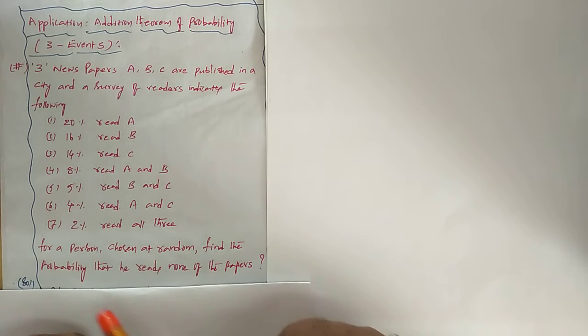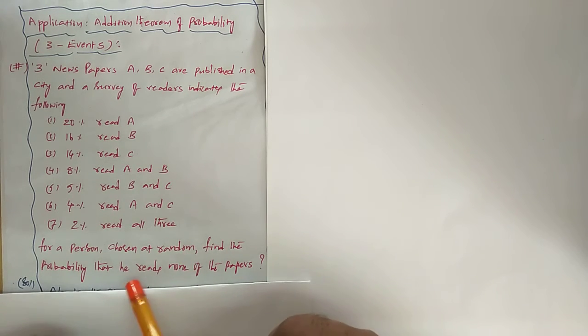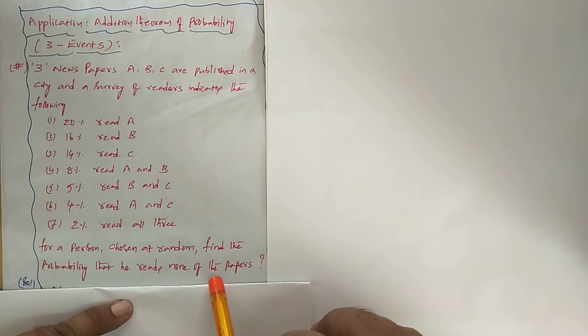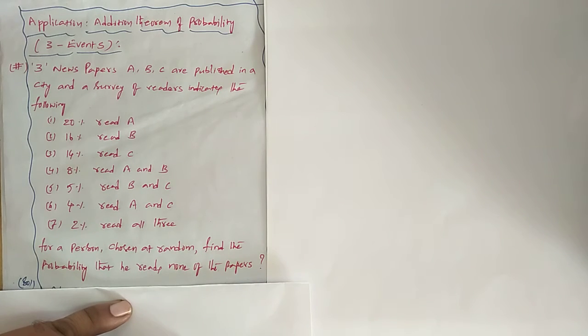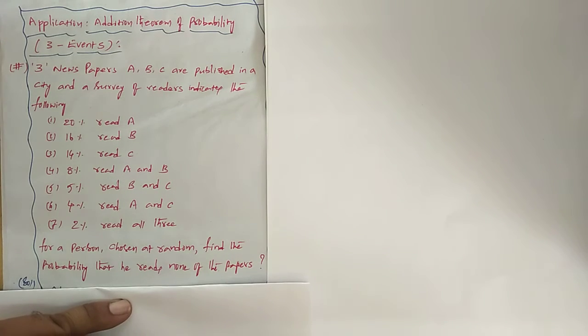Now what is the question actually? For a person chosen at random, find the probability that he reads none of the papers. So what is the actual answer required? The chosen or selected person should not read any of these newspapers. So how do you get that answer?